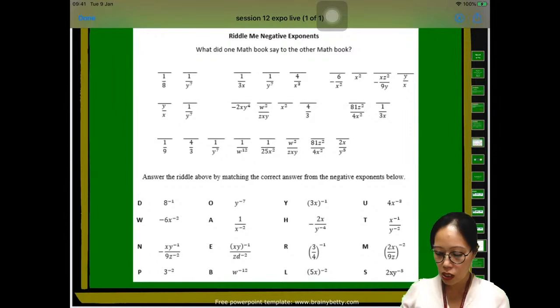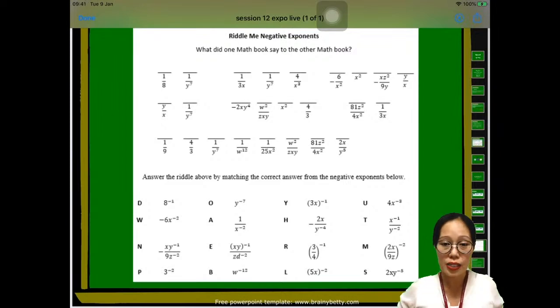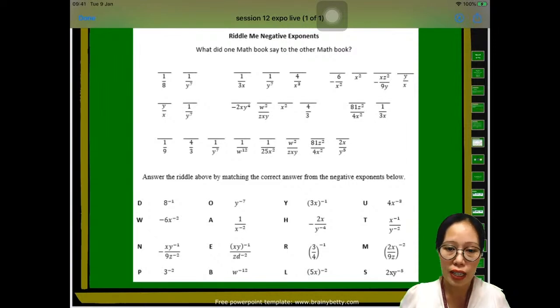Do you have any question regarding our topic? So let's just have now our summary of our topic. We discussed negative exponent, and we found out that negative exponent is all about dividing, right? 1 divided by the number. And we also learned that we can use the reciprocal in dealing with negative exponent.